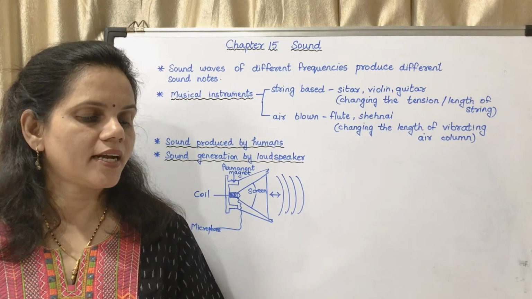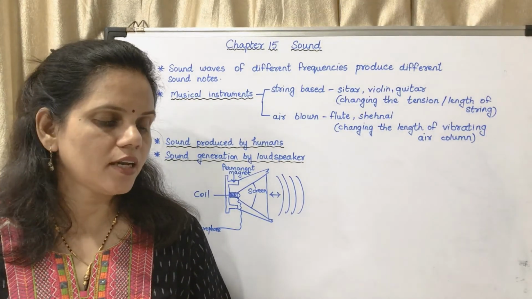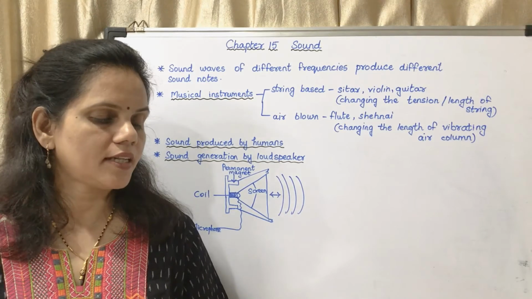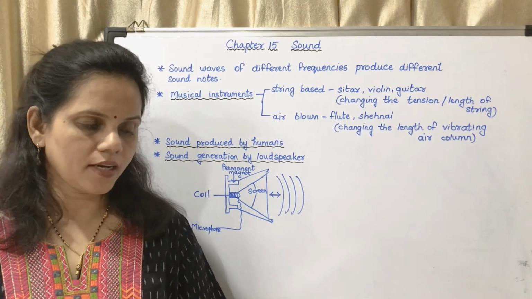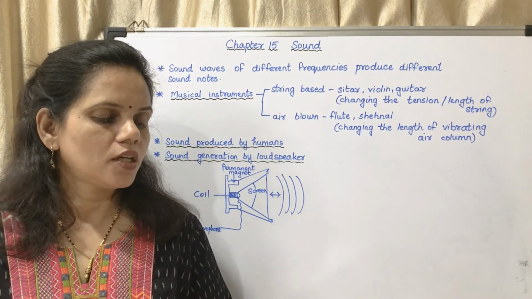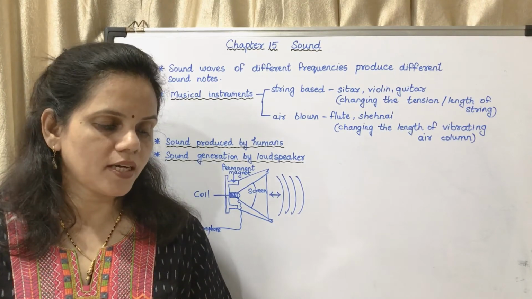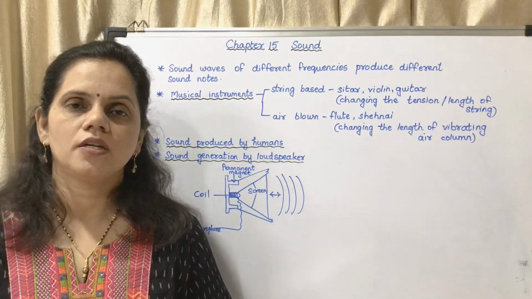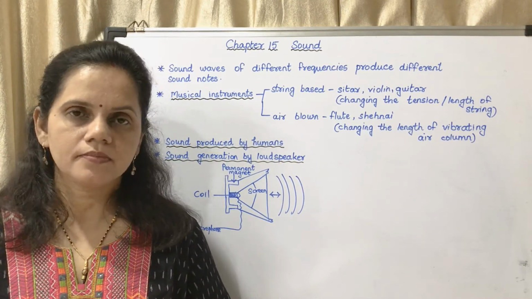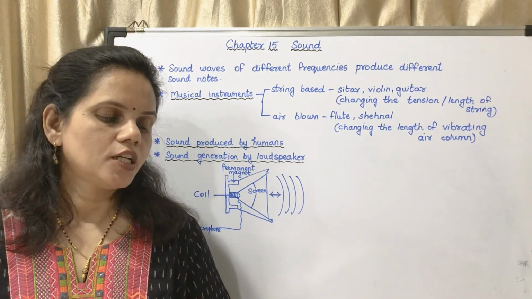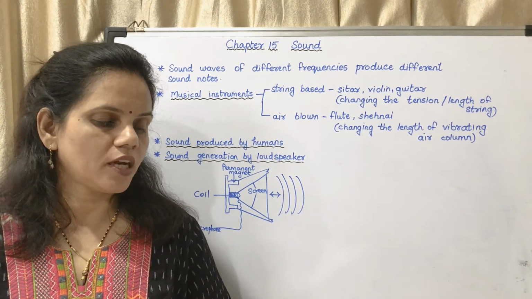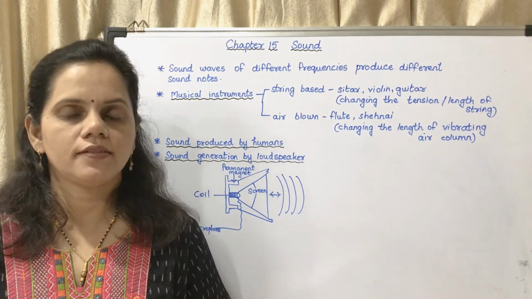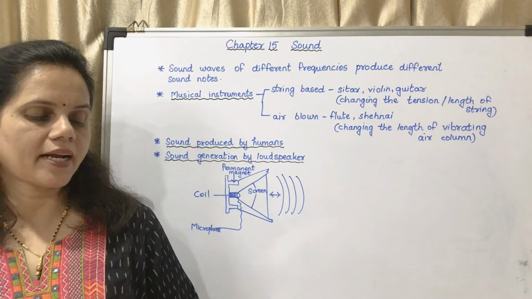The frequency and amplitude of the movement of the coil depends on the variation in the current flowing through the coil. As the coil moves, the conical screen of the loudspeaker which is attached to the coil also moves back and forth. Bracket complete. In the next paragraph, due to back and forth motion of the loudspeaker screen, sound waves are produced in air. Bracket complete.